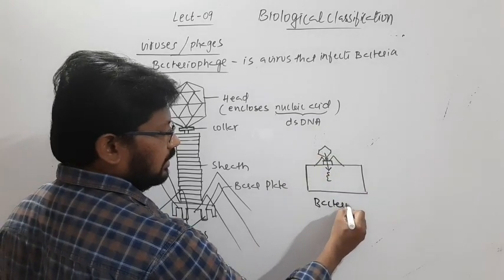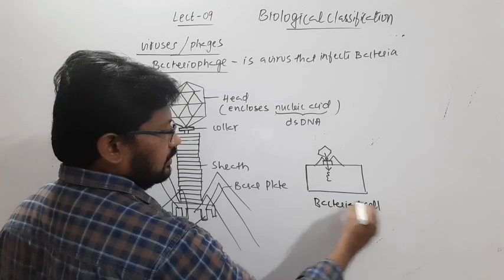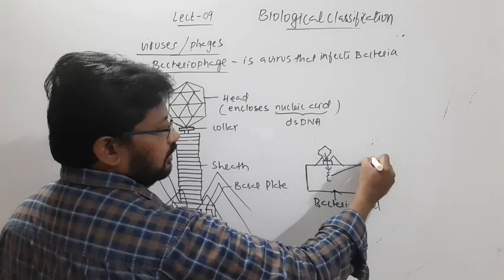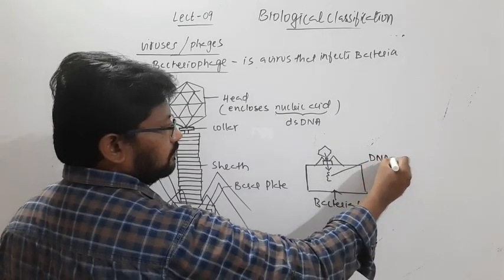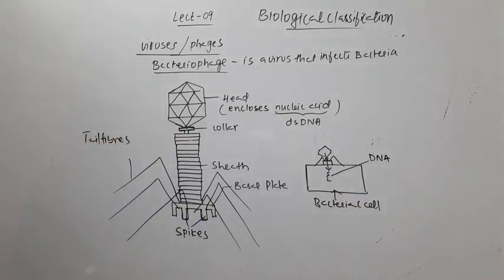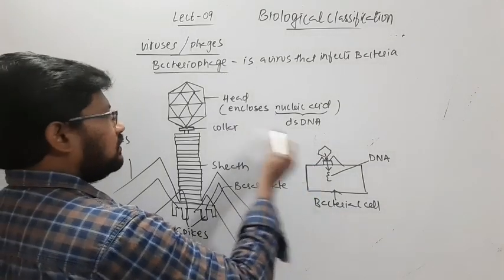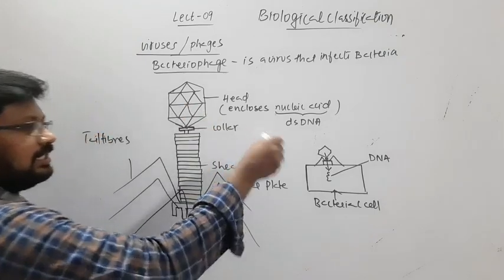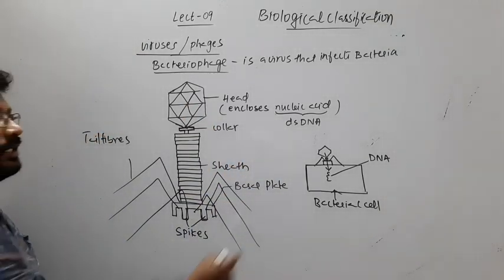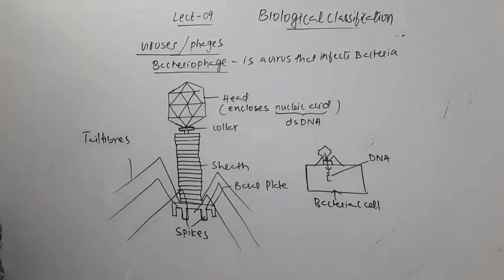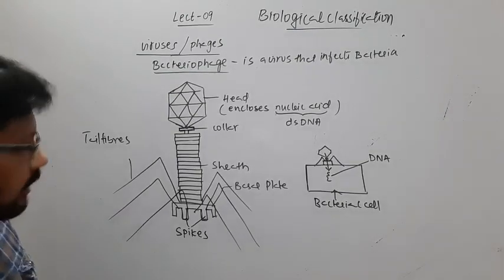So this is a bacterial cell, and this is the nucleic acid, DNA. During infection, it will send the nucleic acid present in the head into the bacterial cell, right? So this is the structure of a bacteriophage.